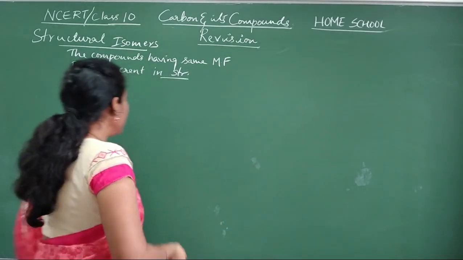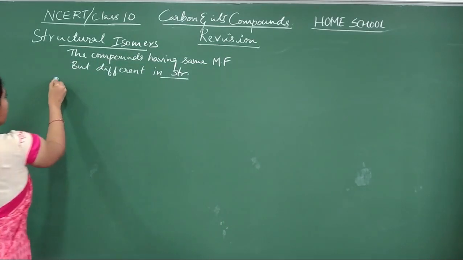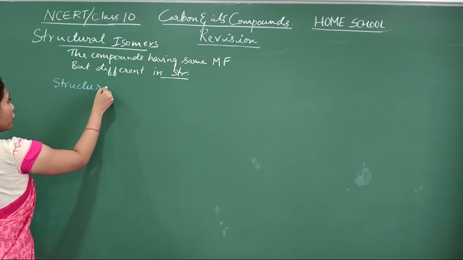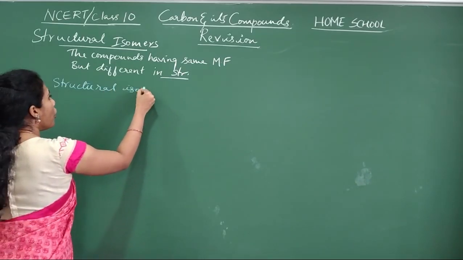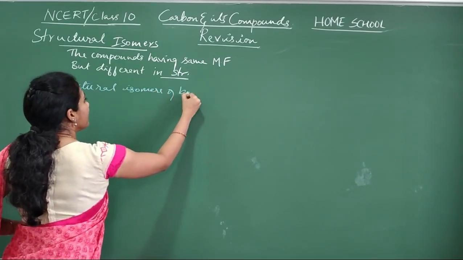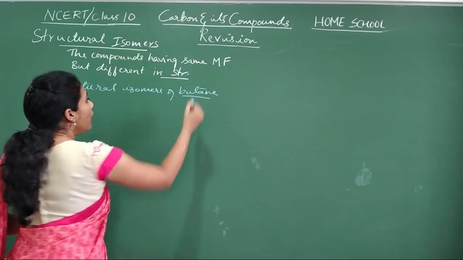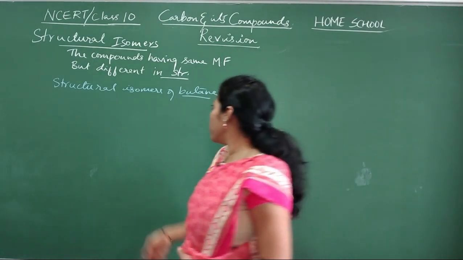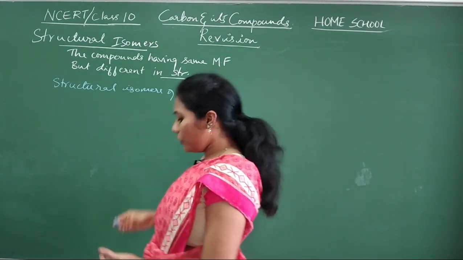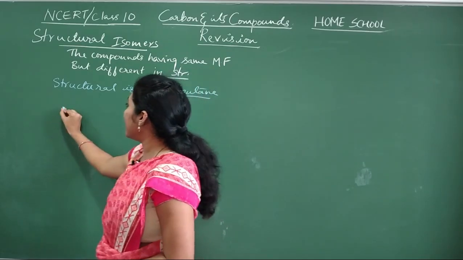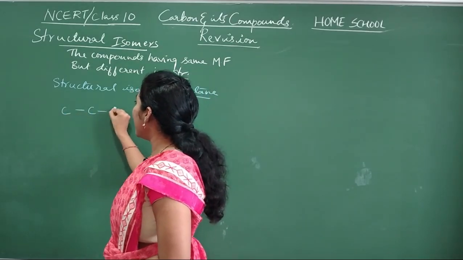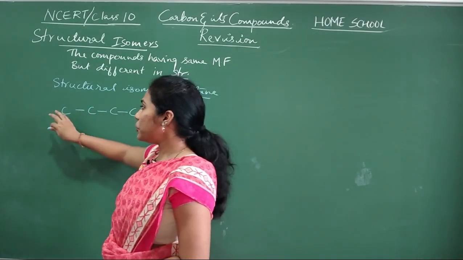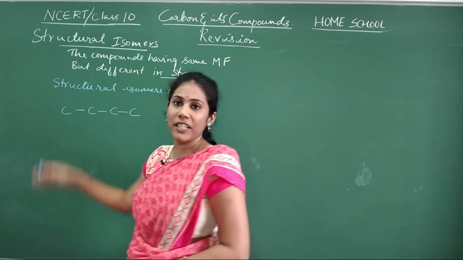And now let us try to write structural isomers of butane. Structural isomers of butane. So you all know how to write a normal structure for butane. Yes or no? The way you know that structure you have to write. But in the sense 4 carbon atoms. So 4 carbon atoms I am putting in a straight form. And now I will put however many hydrogens are necessary for every carbon.